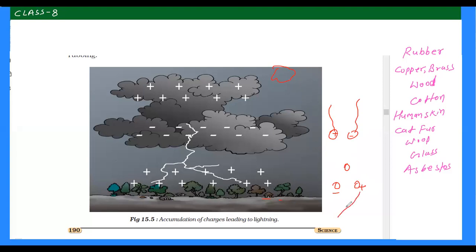And if you connect it through a wire and bring them nearby each other, then due to attraction between opposite charges, electrons start moving from negative to positive charge. And during its motion, they collide with air particles and we see sparking. So sparking is a phenomenon similar to lightning. In lightning, a huge amount of charge neutralizes, and in sparking, a small amount of charge neutralizes. So both are similar phenomena. Okay.